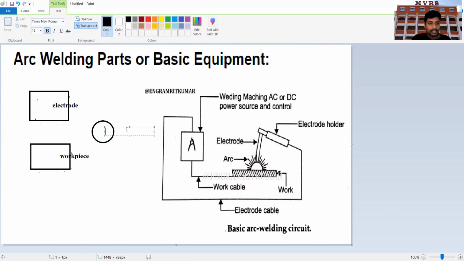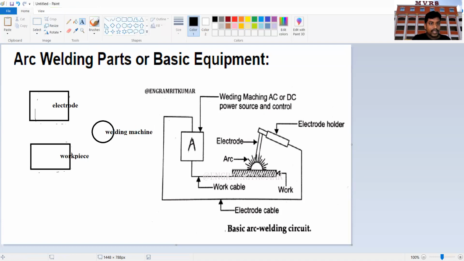And this is the welding machine. From the welding machine a wire is connected like this, and from the workpiece a wire is connected like this.